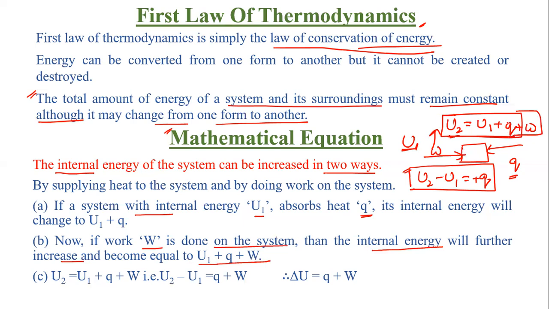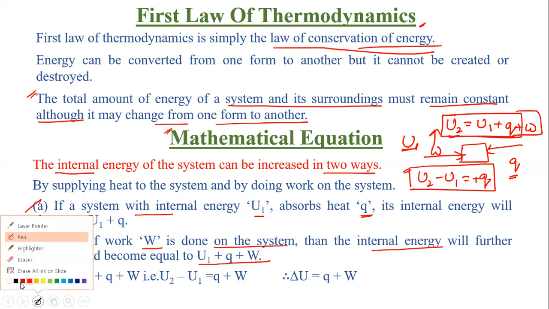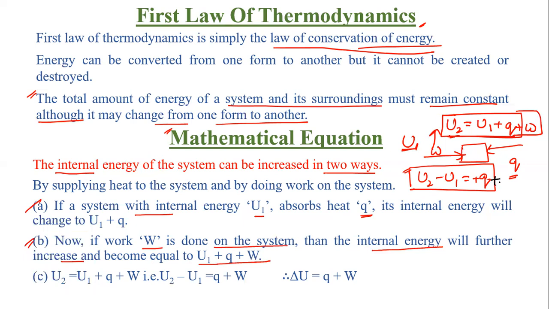Clear? So the two methods to increase the internal energy are to provide some amount of heat and to do work on the system. So now add W also, so Q plus W.